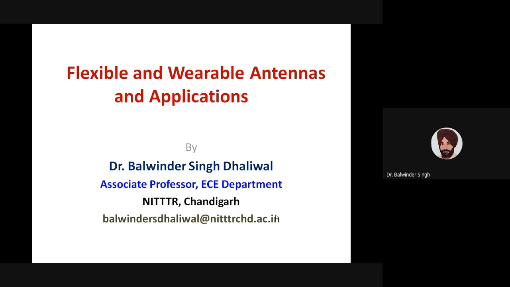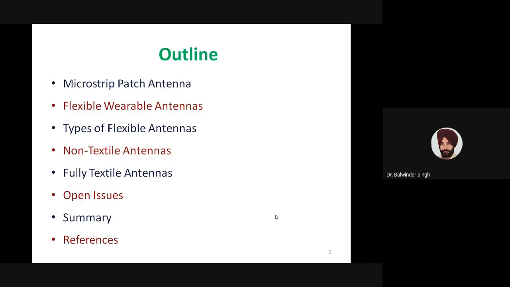So the purpose of this particular session is to have an overview of flexible and variable antennas and their applications, the related issues, the various fabrication techniques, and the main issues related to the design of these antennas. So we'll have an introduction to all these points. This is the outline of the session.